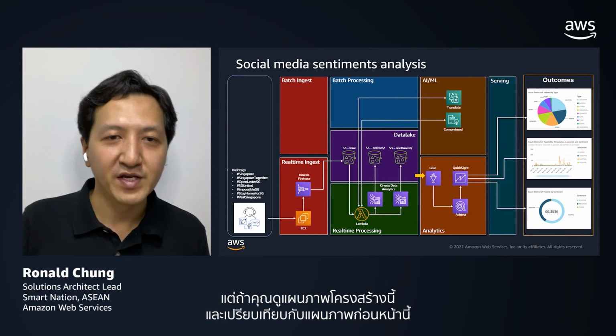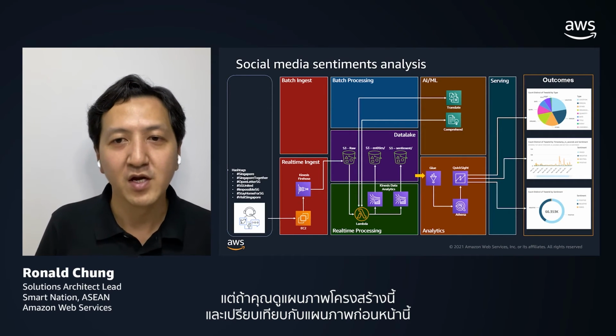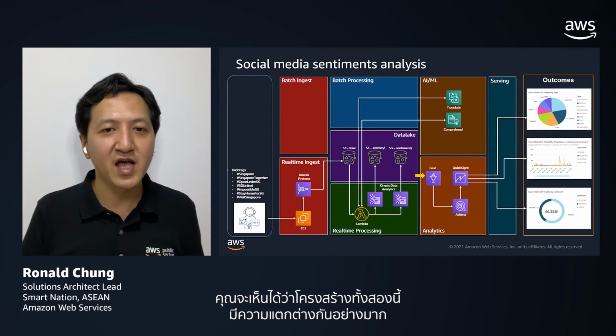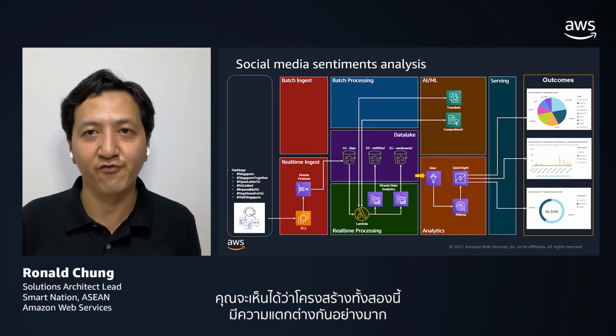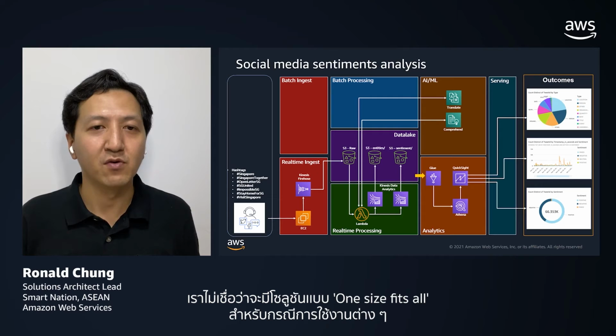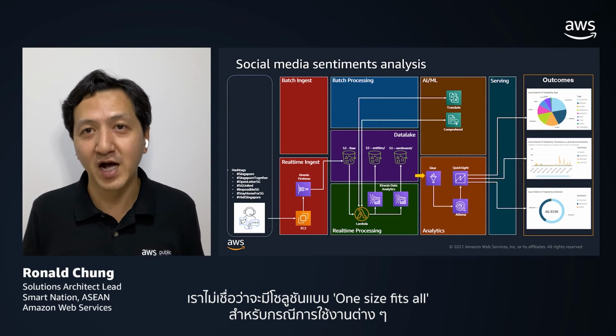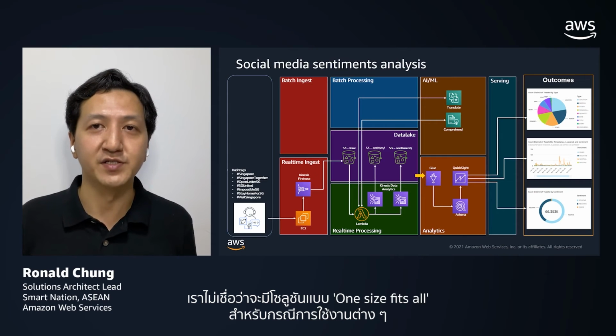But if you look at this architecture diagram and compare it with the previous one, you can see that these two architectures are substantially different. And why is that? Because we don't believe that we have a one-size-fits-all kind of solution architecture for different kinds of use cases.